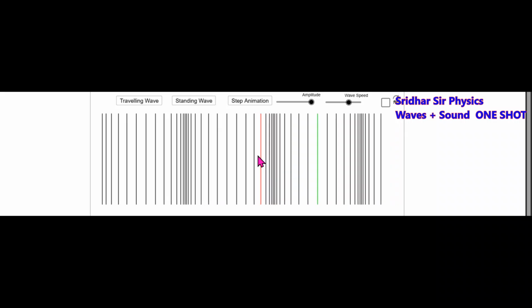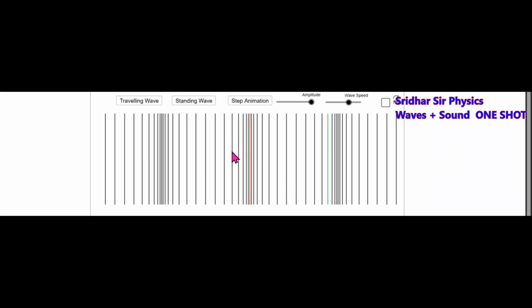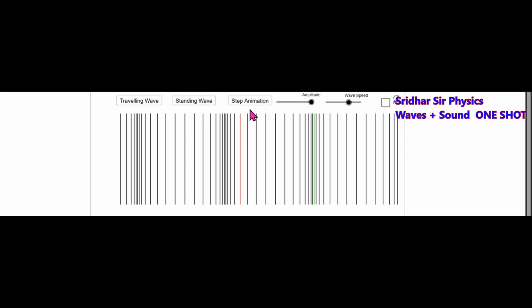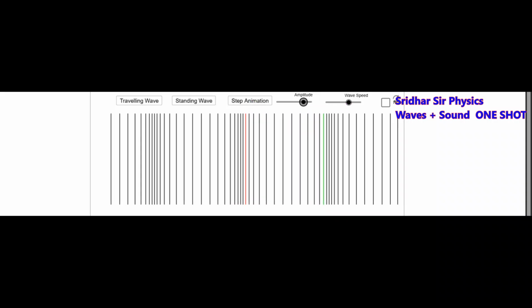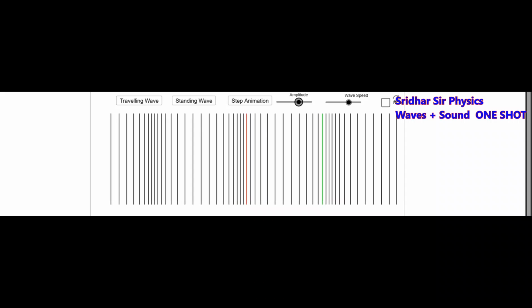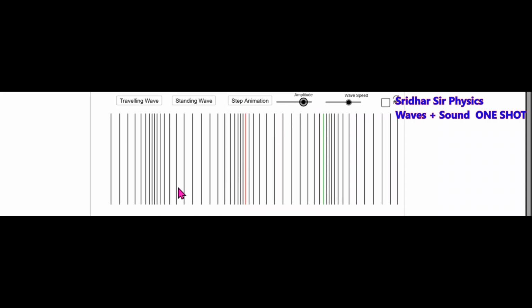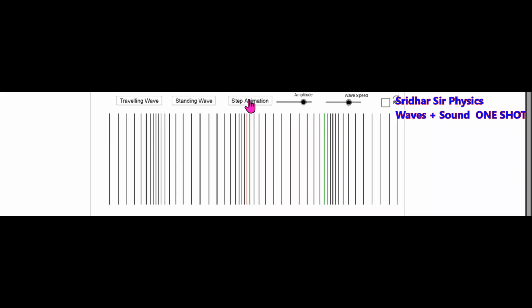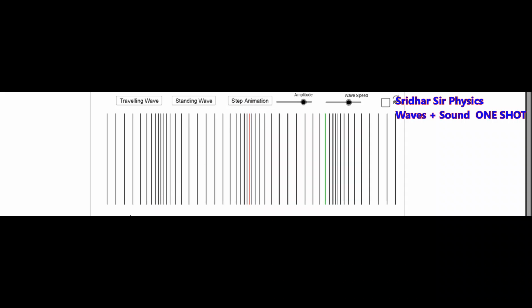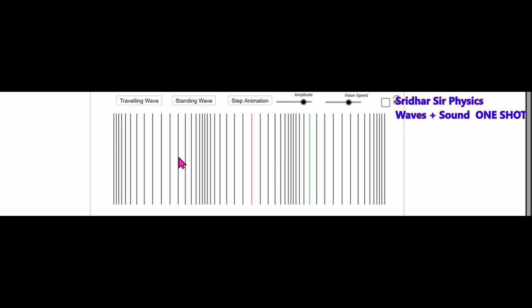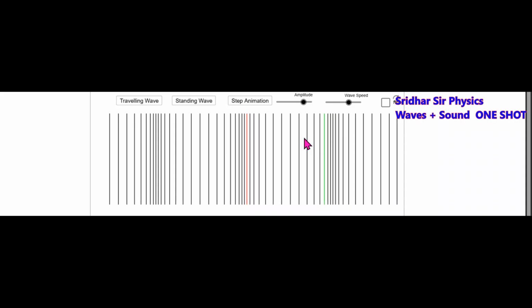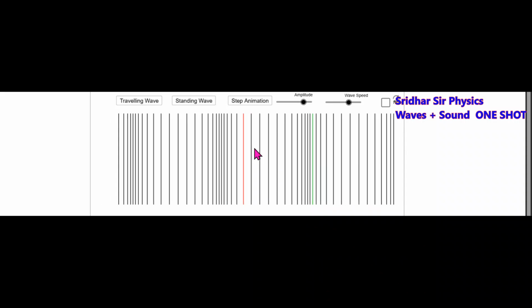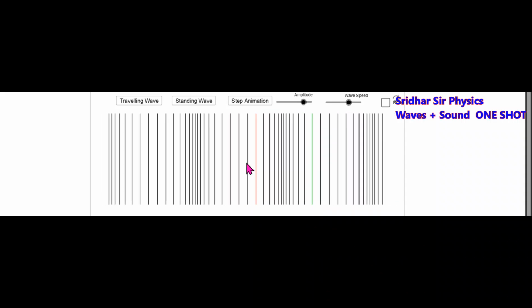The layers execute SHM and we get compression and rarefaction. Here you can see clearly once again: the wave propagates towards the right and the layers execute SHM about their mean position.